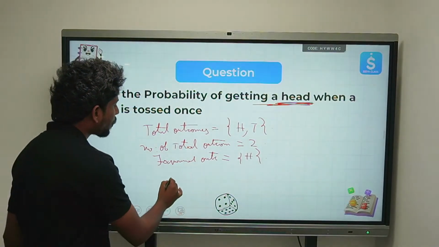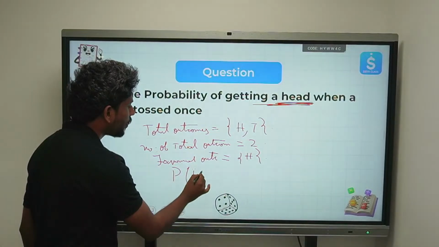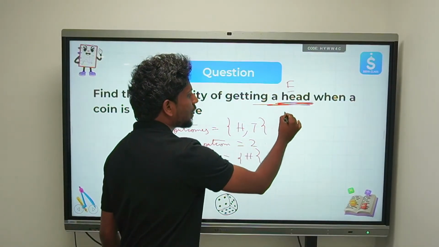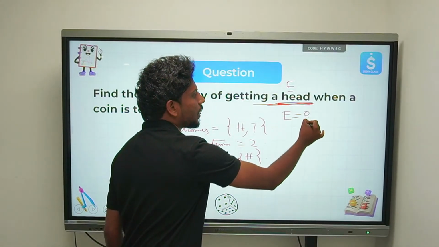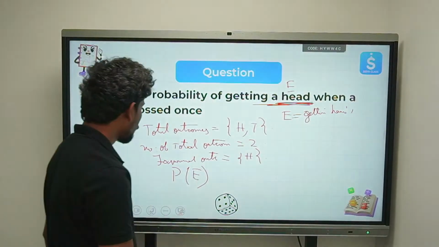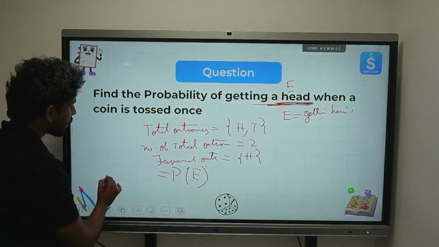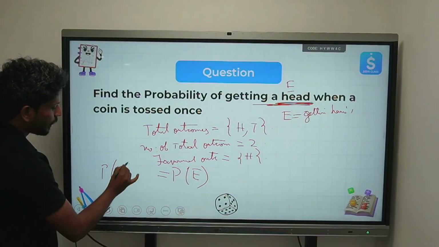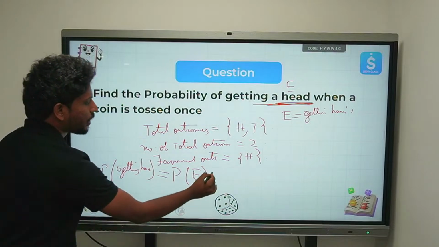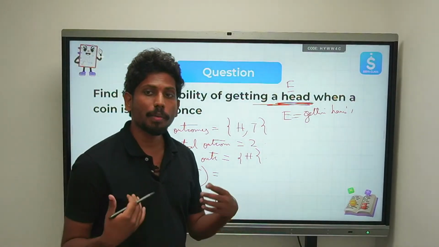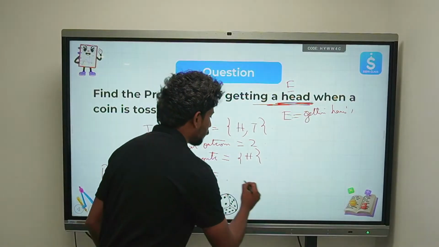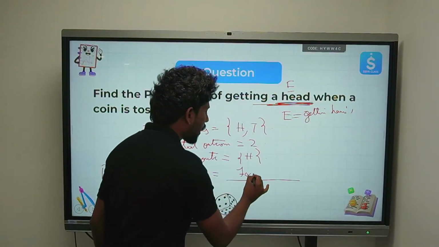Now what is the probability? Here our event is getting a head. So I can define P of E, or P of getting head. How did we define probability? Probability is defined as favorable outcome by total outcome.